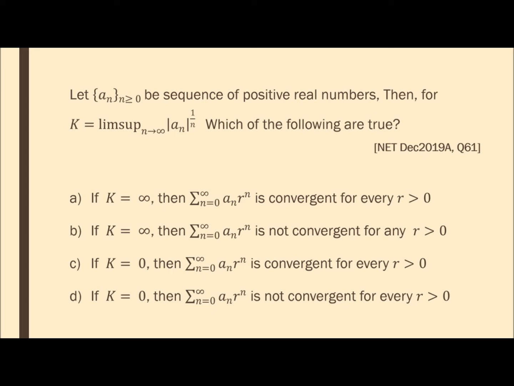December 2019. The first question: let a_n be a sequence of positive real numbers. Then we are given the value of capital K, which is the limit supremum of mod a_n raised to 1 by n. We are asked which of the following are true. Remember, in all the options the series is a_n z raised to n, which is a power series.